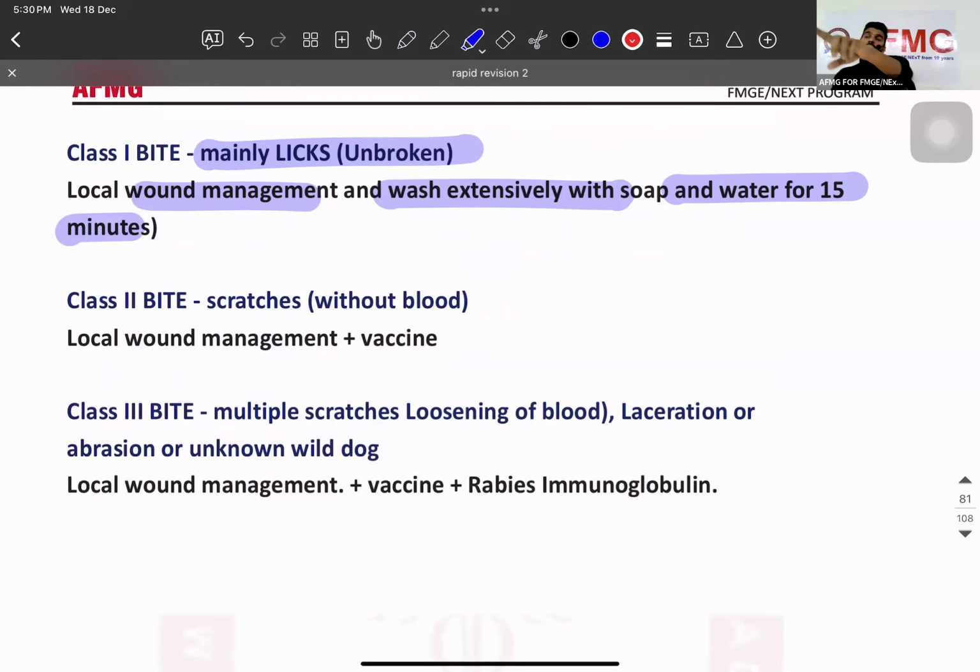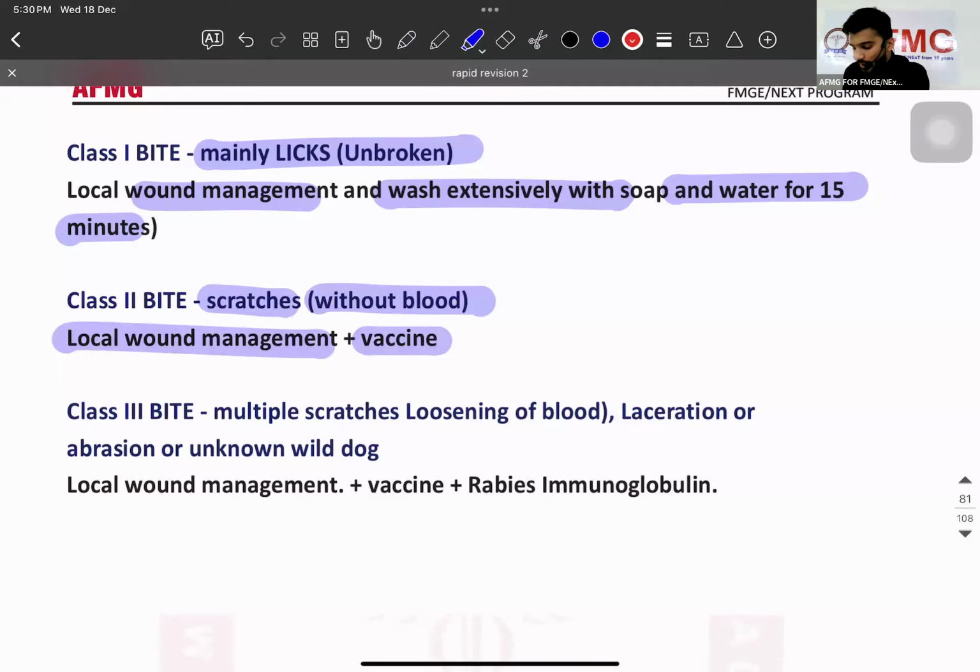One more question. Which of the following is not done in the treatment of a patient having a dog bite? Not rabies, dog bite. What will you not do? The answer is going to be suture. You will not suture. Why? Because of that the virus will go deeper and can cause more problems. So we don't suture. You just wash it, keep it open, clean. That's it. Grade 2, it scratches without bleed.